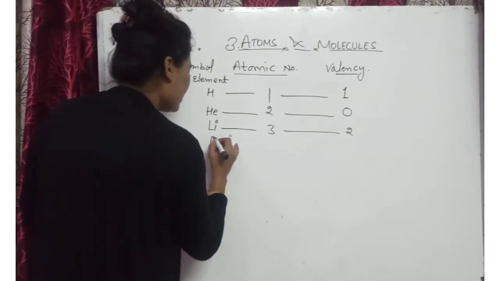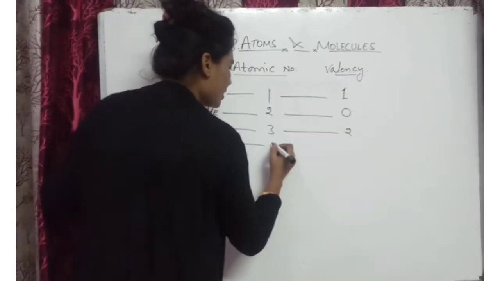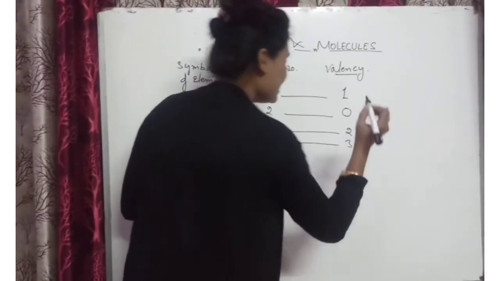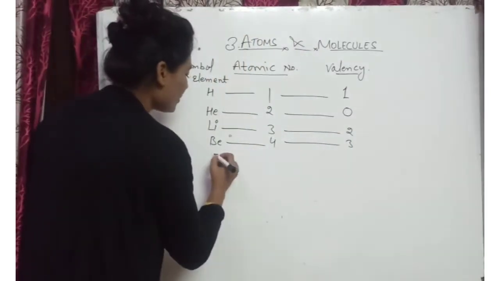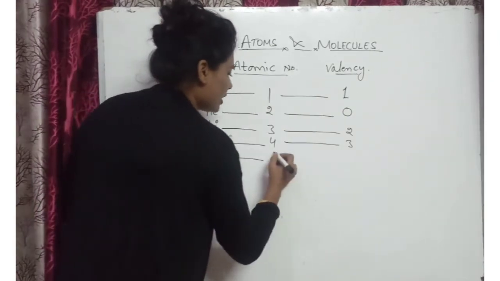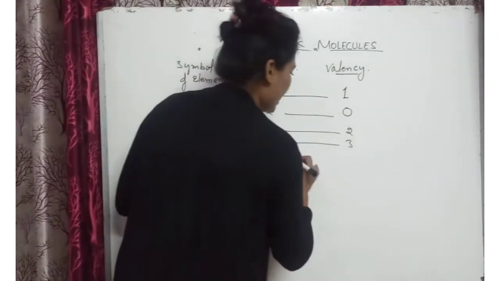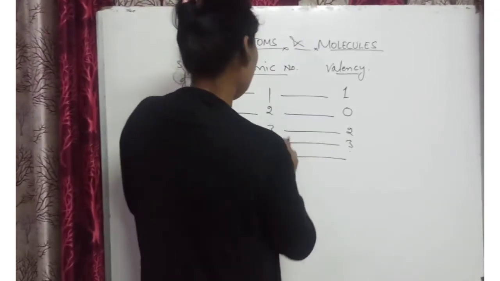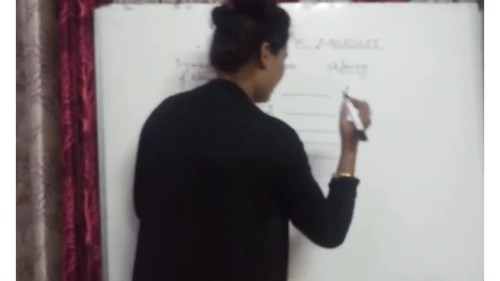After that Be, beryllium, atomic number is 4 and valency is 2. Then B, boron, atomic number is 5 and valency is 3.